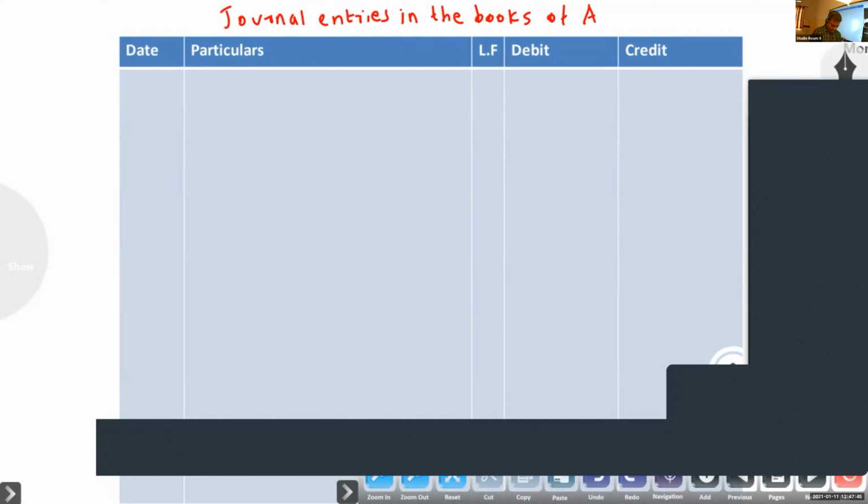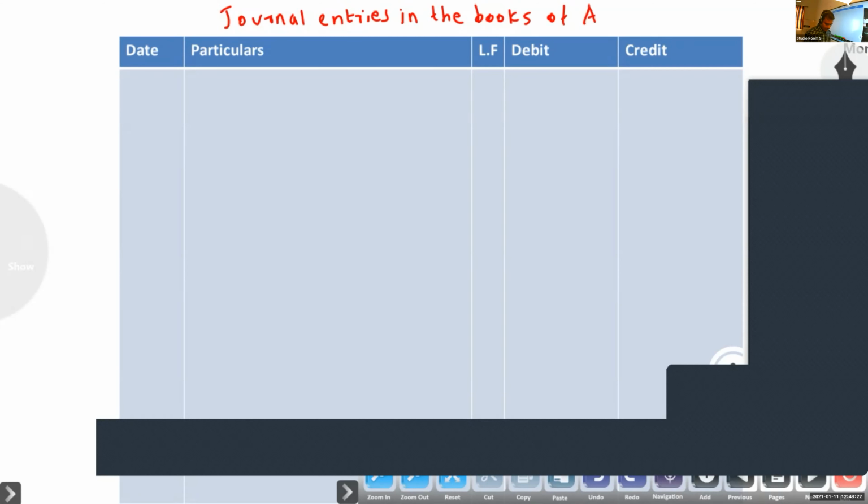So you look at the question. A sold goods to the value of rupees 12,000 to B for 3 months, dated 1st July 2018. On 4th August, next month, he discounted the bill with his banker at 5%. So 2 months you have to take for calculating discount, because 3 months is only the date of the bill, but from 1st July, next on 4th August only we discounted the bill. So 2 months discount you have to calculate.